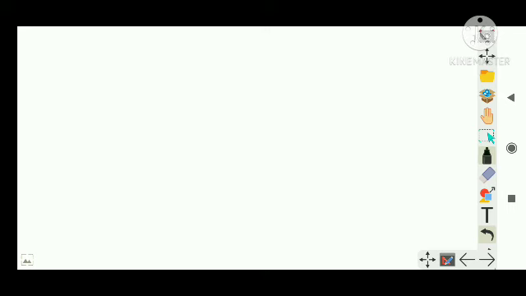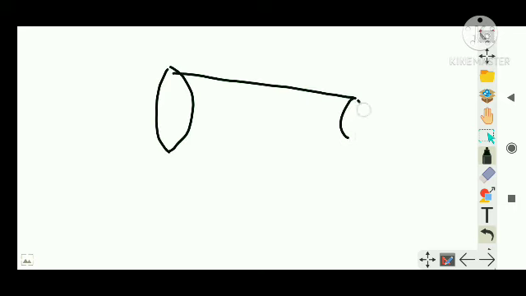So the actual statement is there in your textbook. We are going to prove this one. Suppose we consider a fluid which is flowing through a tube of varying thickness. I am going to draw the same section. This is of varying thickness. Let's say this section has area A2 and this section has area A1. One end has A1 and the other end has A2.